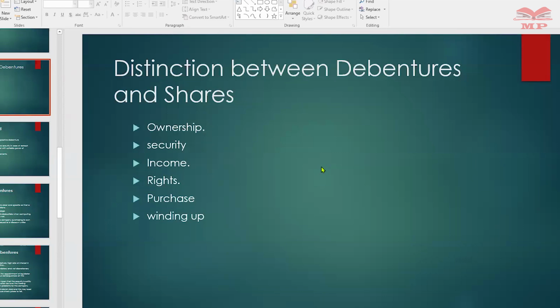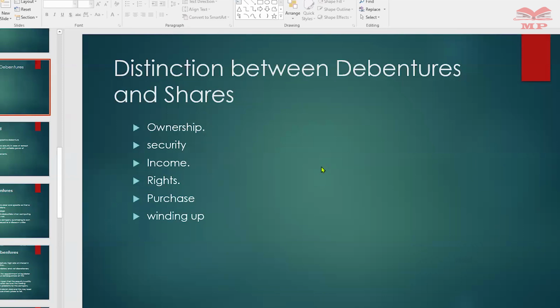For a shareholder, the income is not guaranteed. And again, for a shareholder, you remember we said the directors propose that we can convert the surplus profits into dividends or reinvest them. For a debenture holder, that option is not given. Their income must be earned.